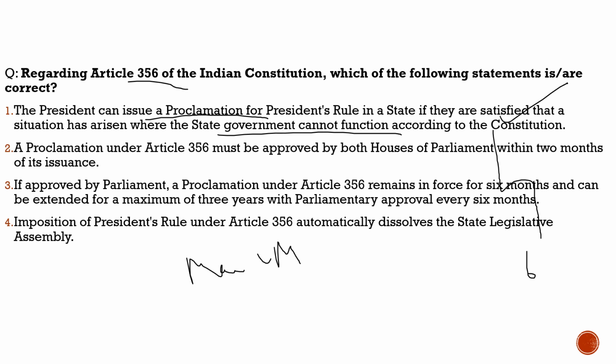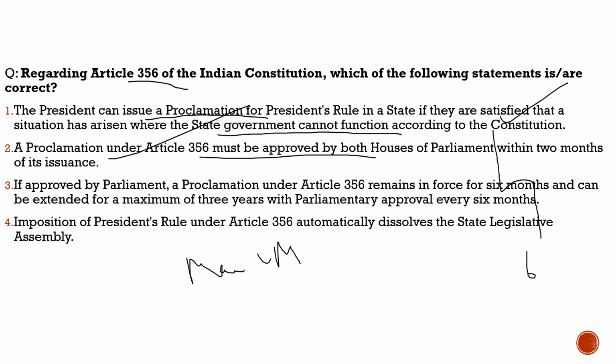Second statement, a proclamation under Article 356 must be approved by both houses of the parliament within 2 months of its issuance. 100% correct. A proclamation under Article 356 must be approved by both houses of the parliament within 2 months of its issuance.